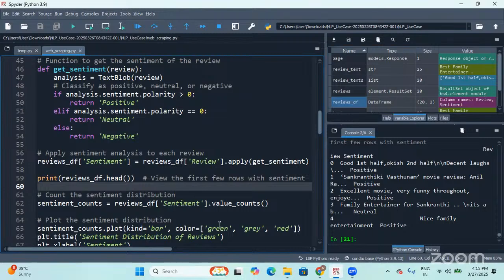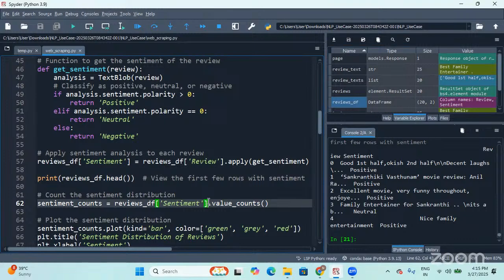What does value_counts do? value_counts is a function which returns unique values along with their count.